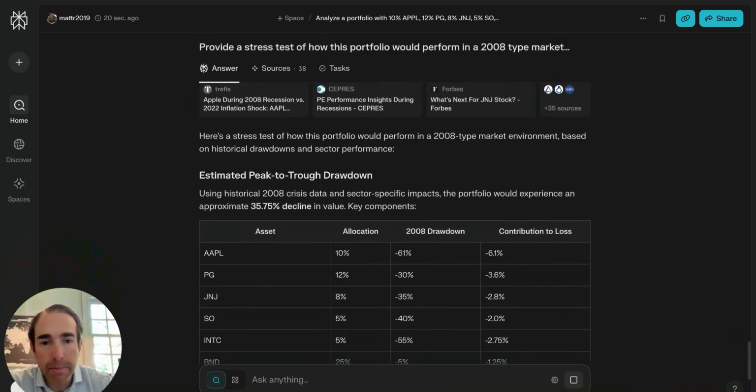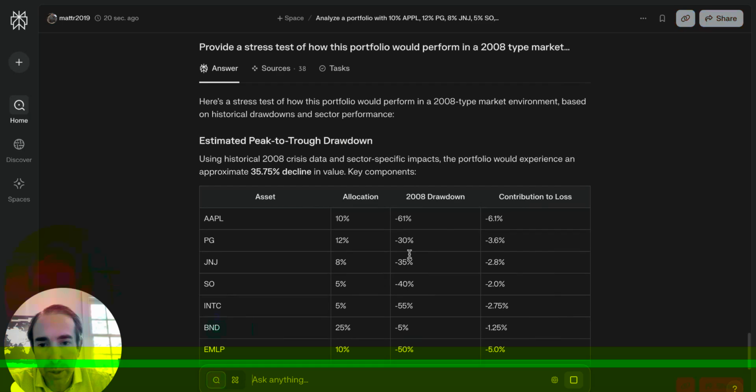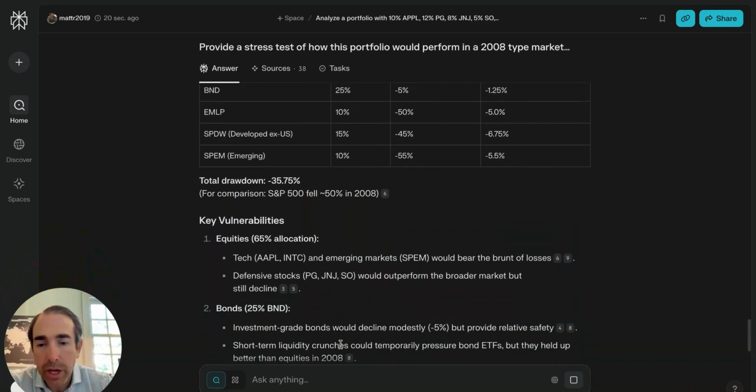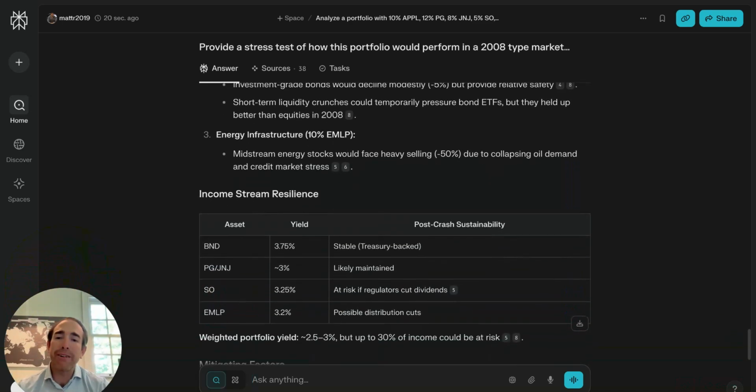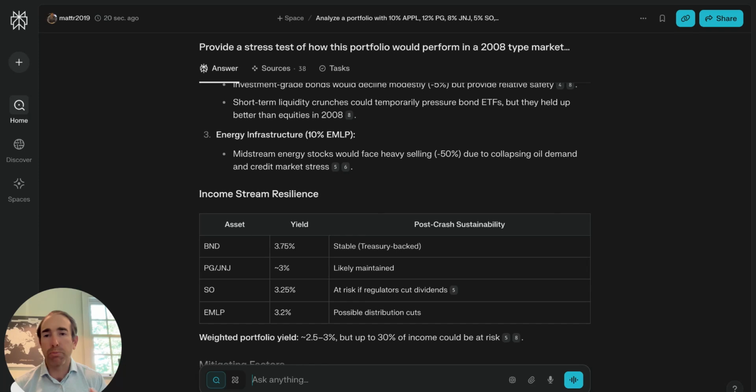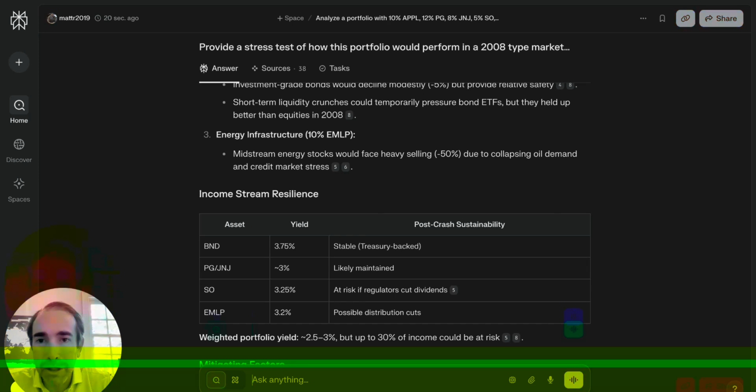And so you can see what happens here. It shows what the drawdown was in 2008. It shows the contribution to the loss based on the asset allocation. Total drawdown would be here. S&P fell about 50%. So you can start to see very interesting things I think that Perplexity can have, and I think it levels the playing field. So my biggest suggestion is go and just try it out, play around with it, and explore what the opportunities are within Perplexity.